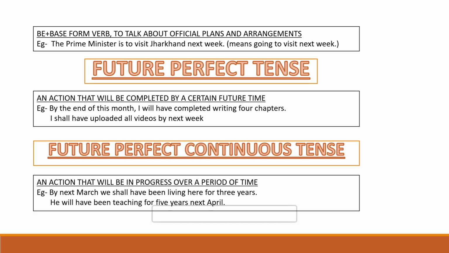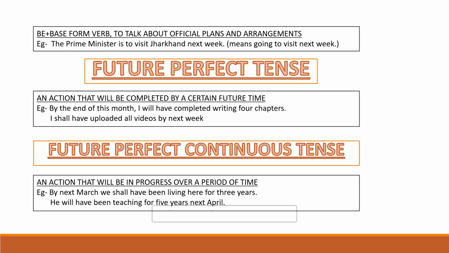Now the second example, I will have been teaching for 5 years next April. Now you're talking about by the time, which time? By next April, he will have been teaching here, means the person has started teaching in the past, still teaching, and will be teaching in the future. And in future means still, by next April, how many years he will have completed?